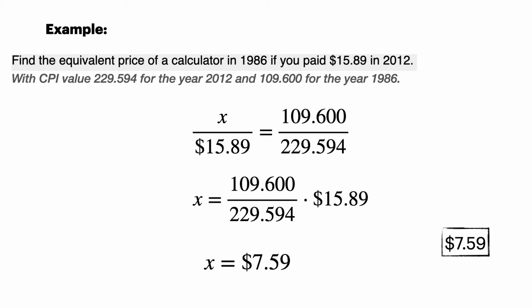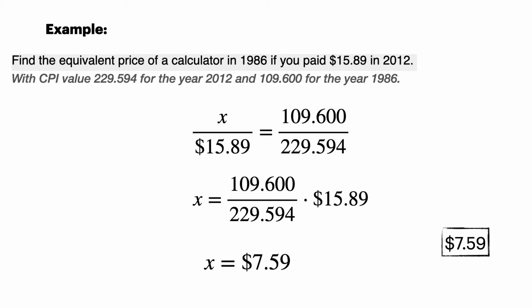So the price of a calculator in 1986 would be much, much more. I would say probably on the order of 10 times, perhaps. I'm just guessing, but I'm thinking that a calculator in 1986 with the same functions and everything as in 2012, I would gauge that it would be a couple hundred dollars versus almost $8. That's not going to happen.